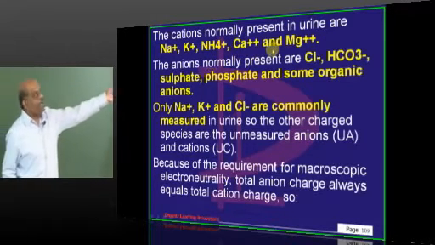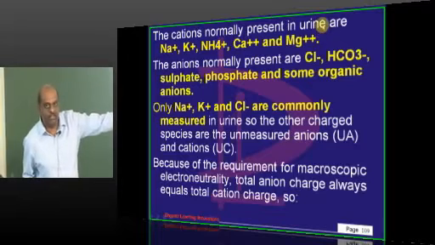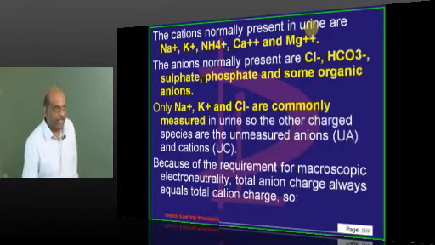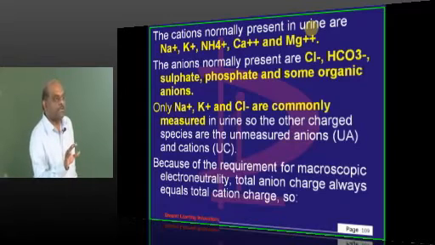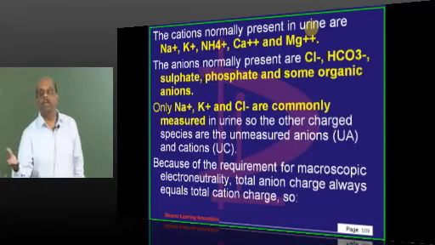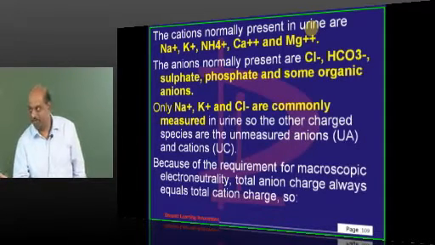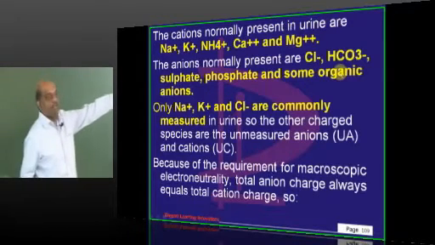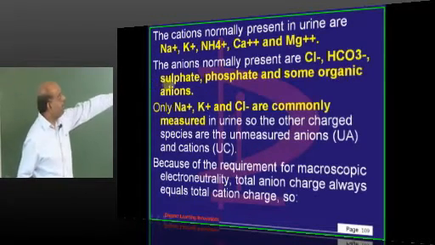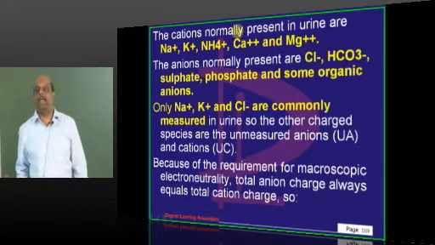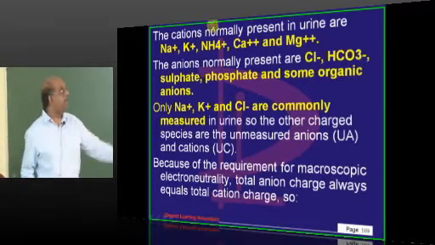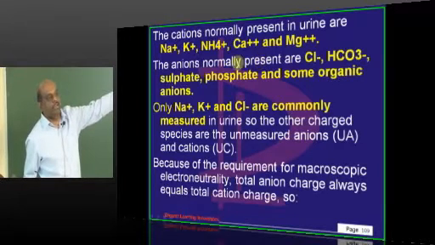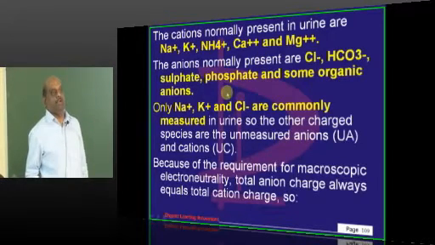But can you measure ammonia, calcium, magnesium? Generally we don't. So we have some cations which are called unmeasured cations, some cations which are called measured cations. Okay? Then anions, chloride, bicarbonate you can measure, but you can't measure sulfate, phosphate and organic anions. So they are basically called similarly measured anions and unmeasured anions.